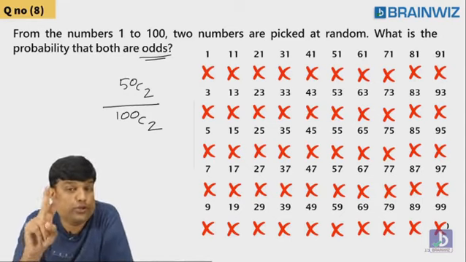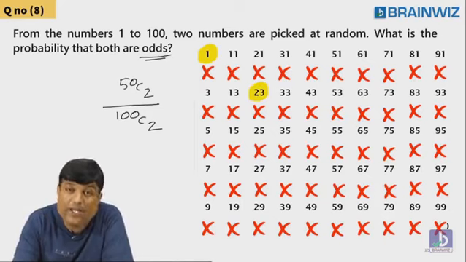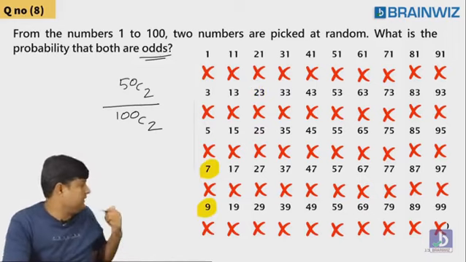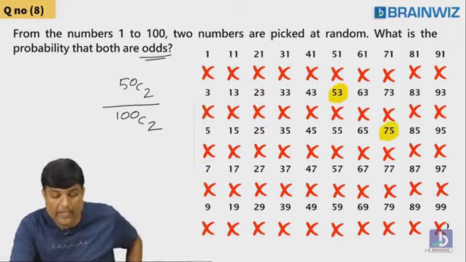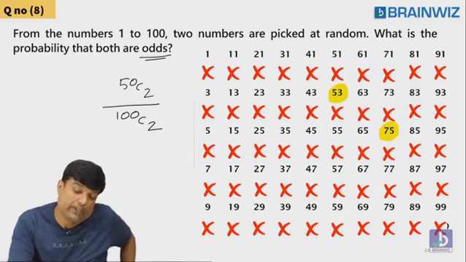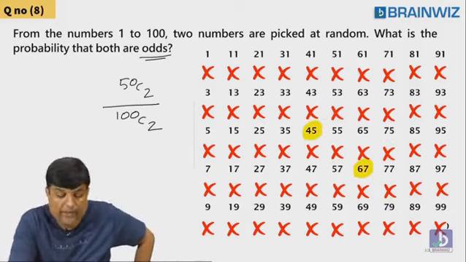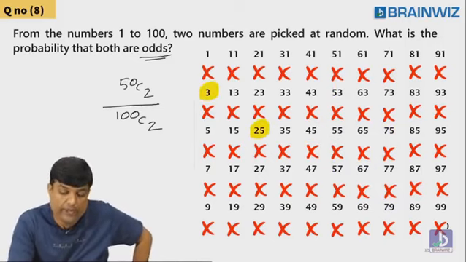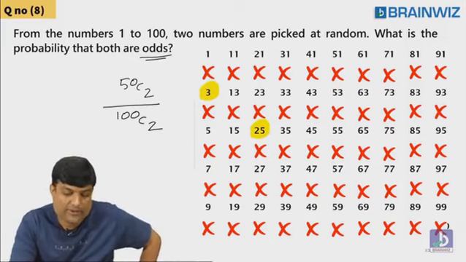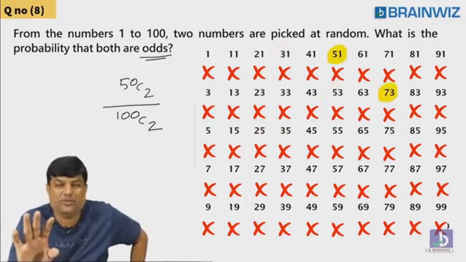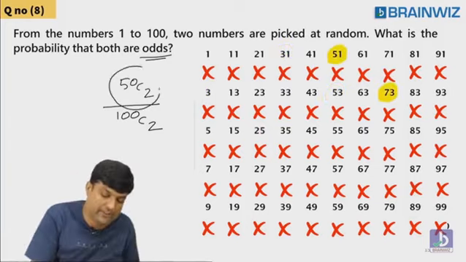1 odd, 2 odds, 2 odds. Either you may get 1 and 23, or you may get 5, 25, or you may get 7, 9 also, like this, or you may get 53, 75, these two odd numbers, or you may get 57 and 79, or you may get 45 and 67, or 3, 25, or you may get 31, 53. There is not that much time. Simple, you can say 50C2.